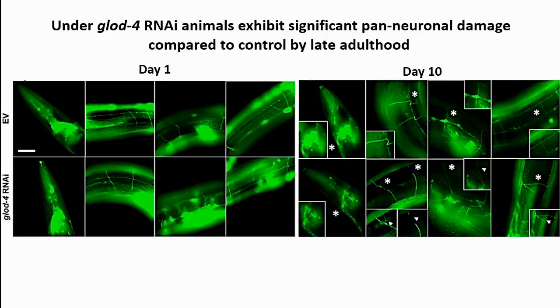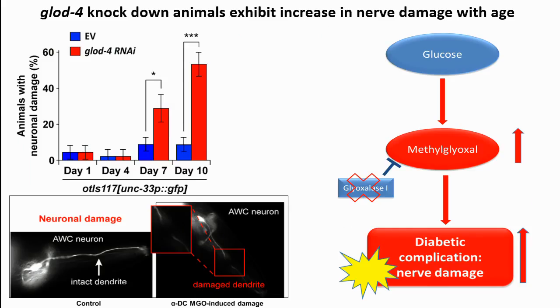So we characterized the nerve damage, and we see it mostly in the later part of adulthood. We compare this top one, a day 10 adult animal, and this, a day 10 glod4 knockdown animal. We compared the fluorescence in the area of the nerve ring, and we find loss of fluorescence here, which could be due to loss in the cell bodies of the neurons. We find thinning of the neuronal commissures, dorsoventral neuronal commissures, and we also see abnormal branching in some of those commissures. So these were the features that we used to characterize if an animal has nerve damage or not.